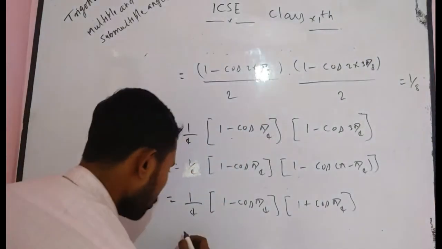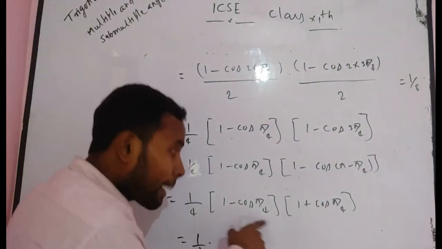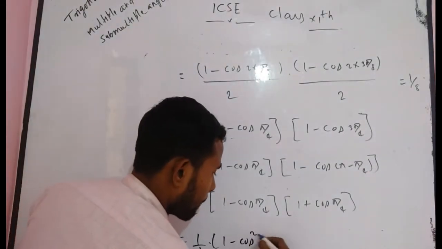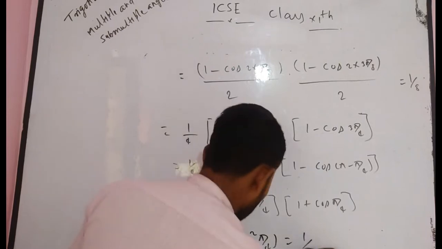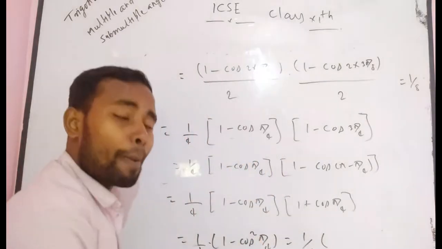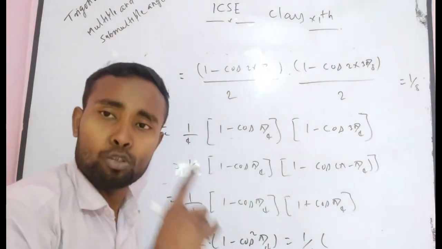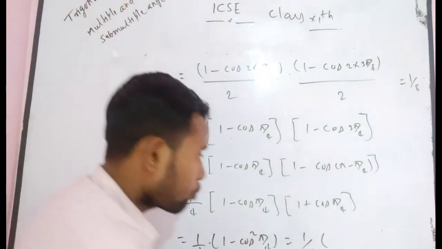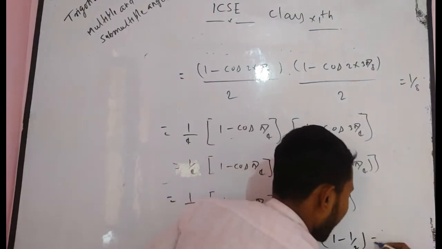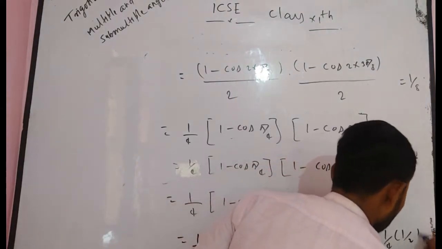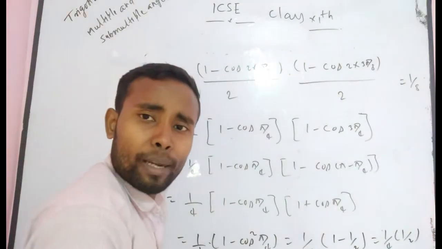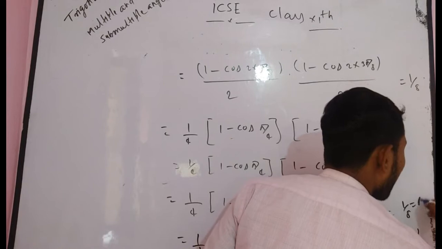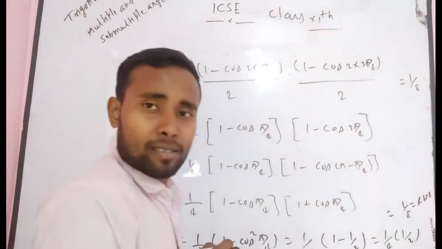Now use 1 minus cos theta into 1 plus cos theta, which will be 1 minus cos square pi by 4, so 1 upon 4 into 1 minus cos square pi by 4. You know that cos pi by 4 is equal to 1 upon root 2. If you square 1 upon root 2, you get 1 by 2. So you write 1 minus 1 by 2, which is 1 by 2. If you multiply 1 by 4 by 1 upon 2, you get 1 upon 8, which will be your RHS.